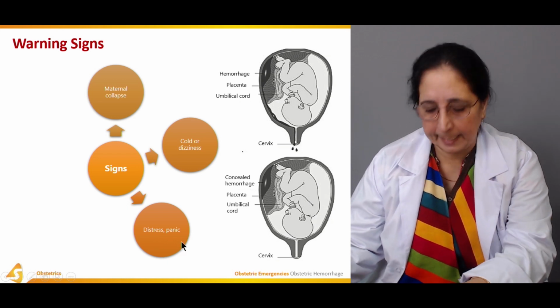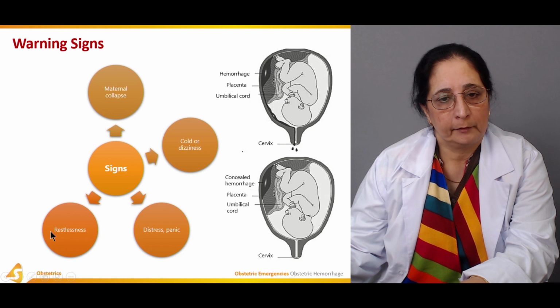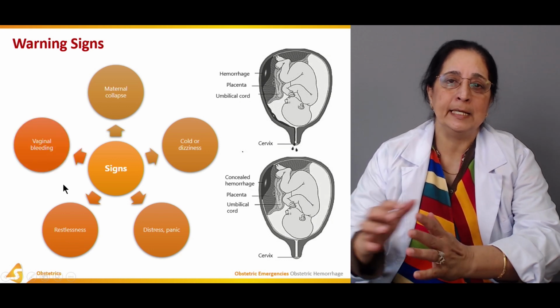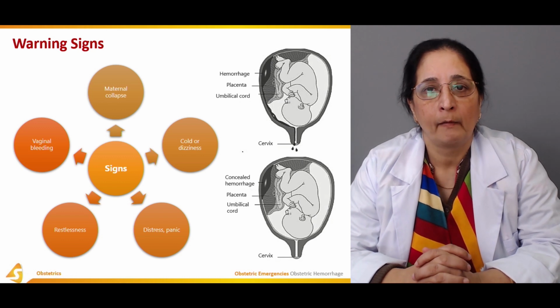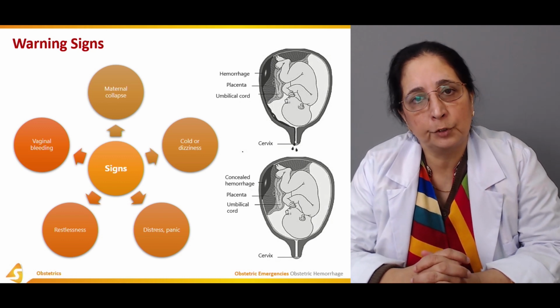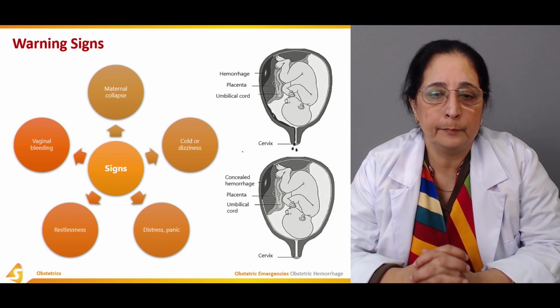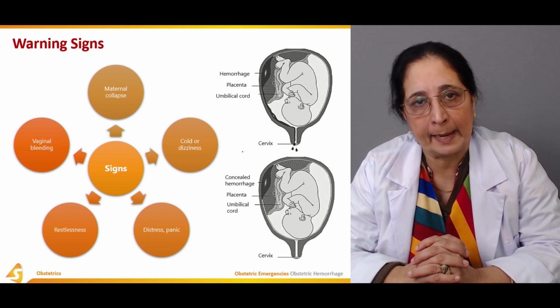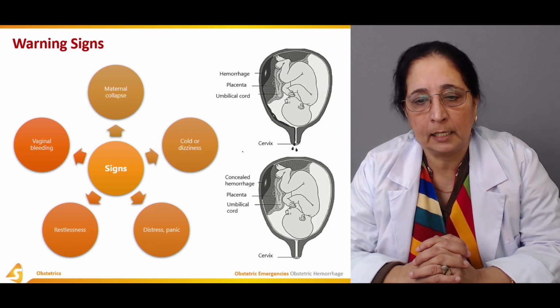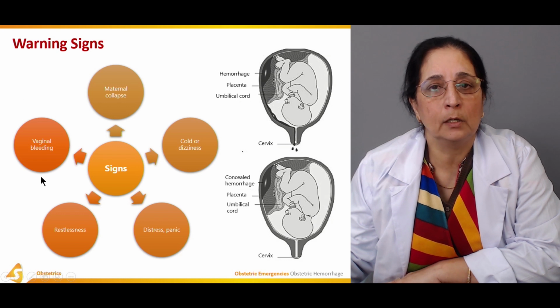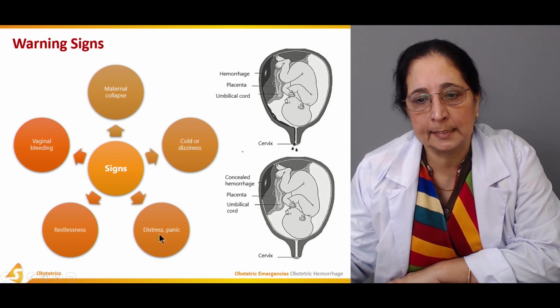Distress and panic. Restlessness and vaginal bleeding. If there is bleeding from the vagina, it can be due to abruptio placenta, associated with collapse, hypotension, distress, panic attacks. These are all the signs of abruptio placenta.